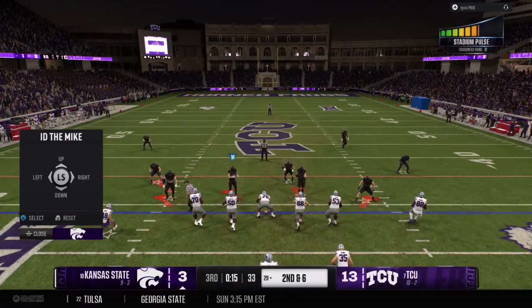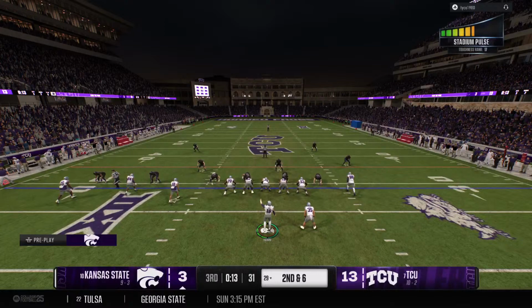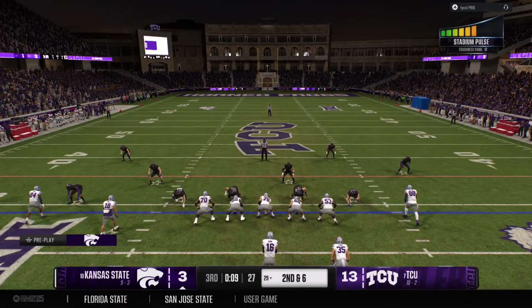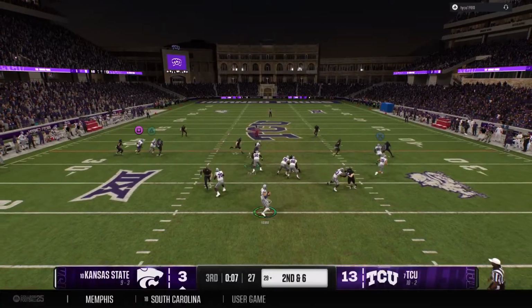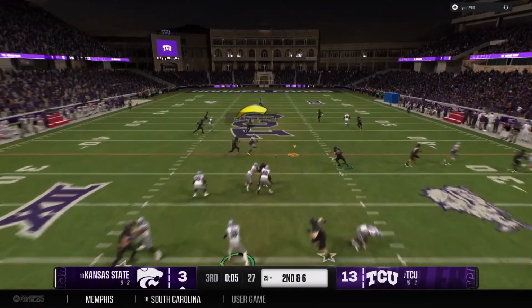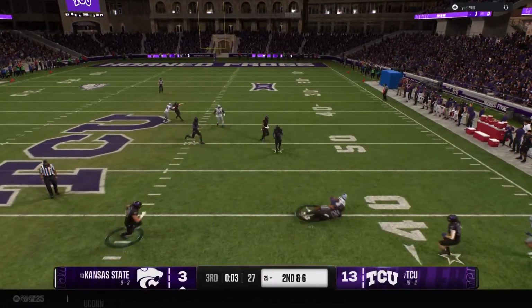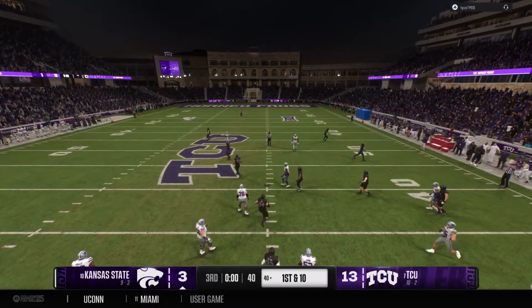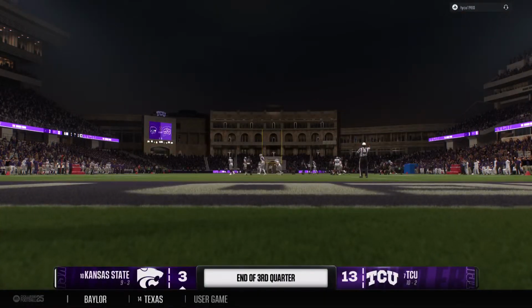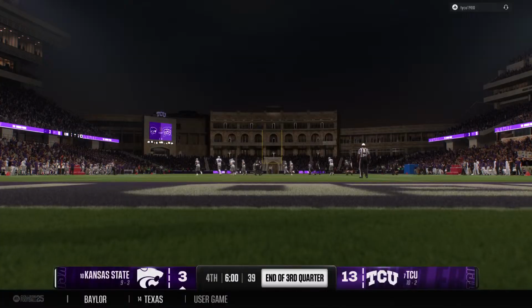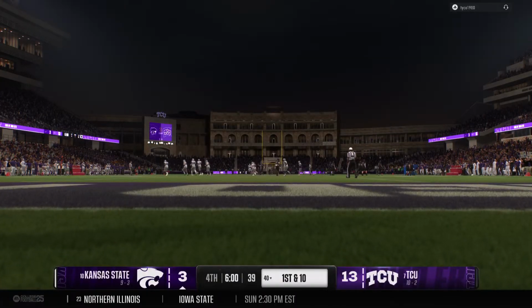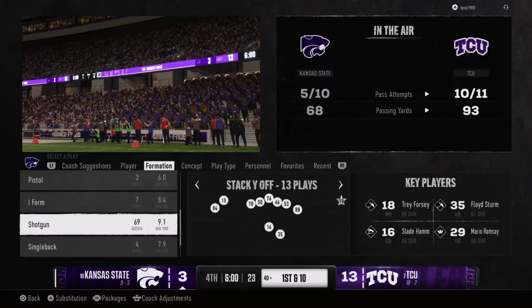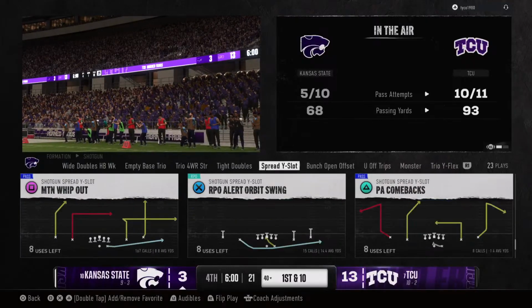The offense will line up. Chance for a couple more plays before the end of the quarter. 2nd down. We're going to throw it. Catch made on the right side. He makes the tackle, but he gains enough to make the 1st down in what should be the last play of the 3rd quarter. That's the end of the 3rd quarter. TCU 13, Kansas State 3.